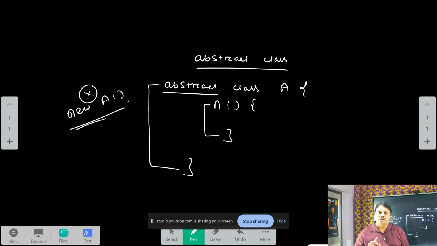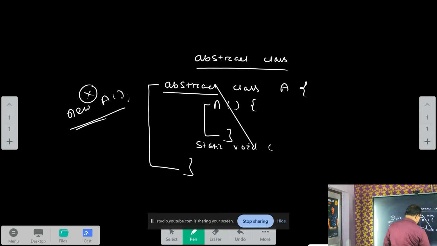Next, abstract class may contain abstract methods or may not. Listen, I have an abstract class and I have not declared any abstract method within it. It's not an error. Take an example. This is an abstract class. Within the abstract class, if I write a static void call, you tell me, call is what type of method?